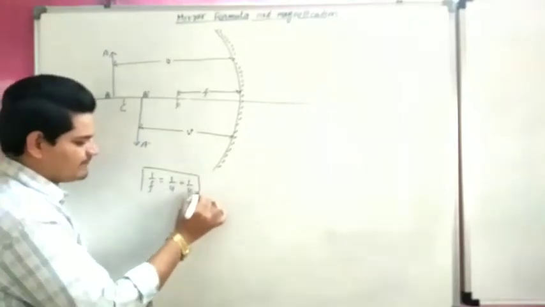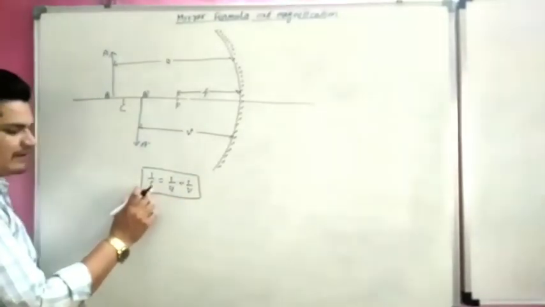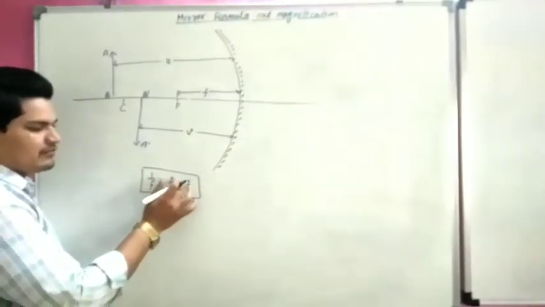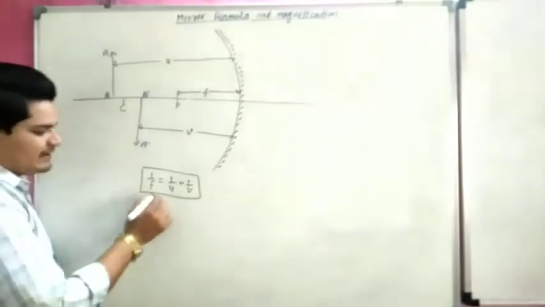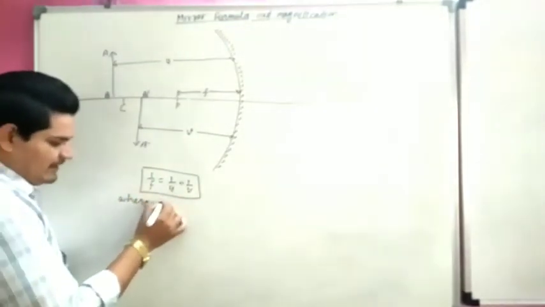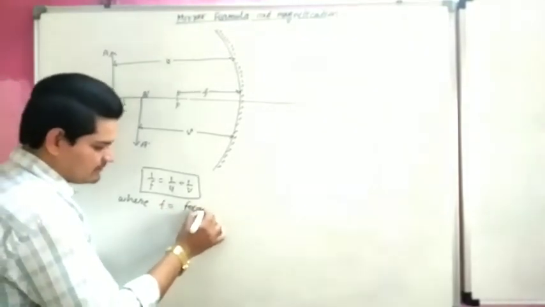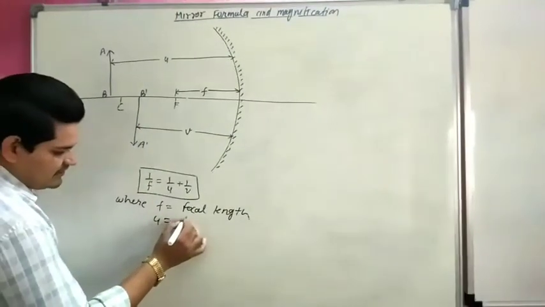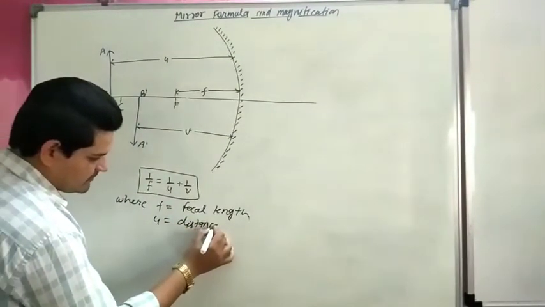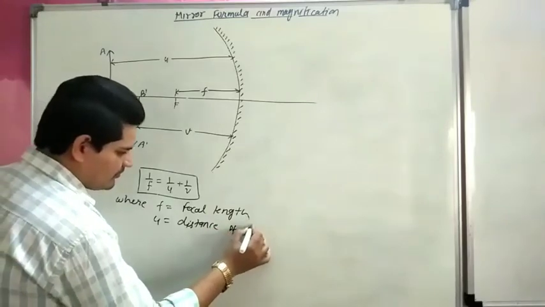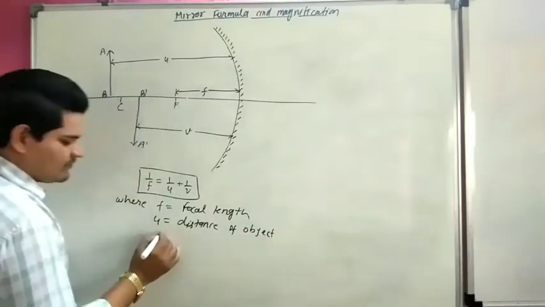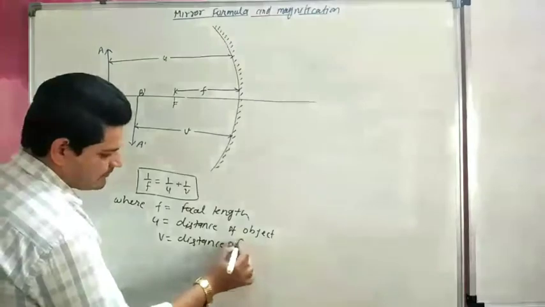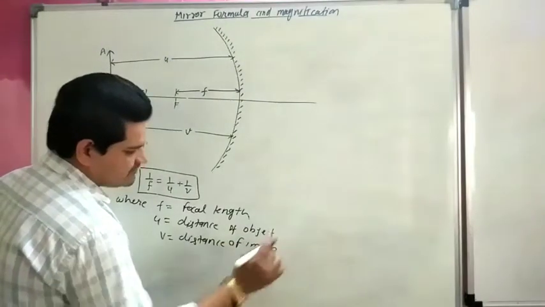This is called our mirror formula, where f is the focal length, u is the distance of object, and v is the distance of image.